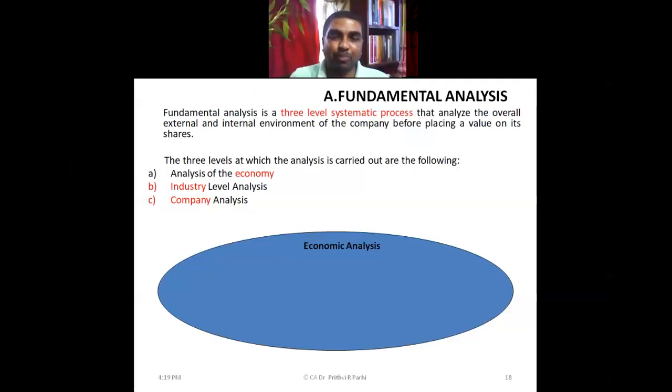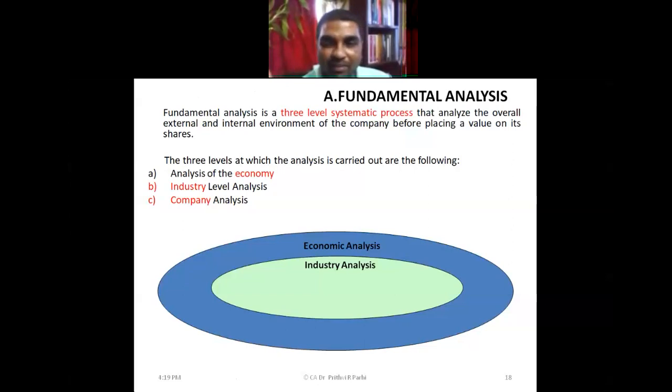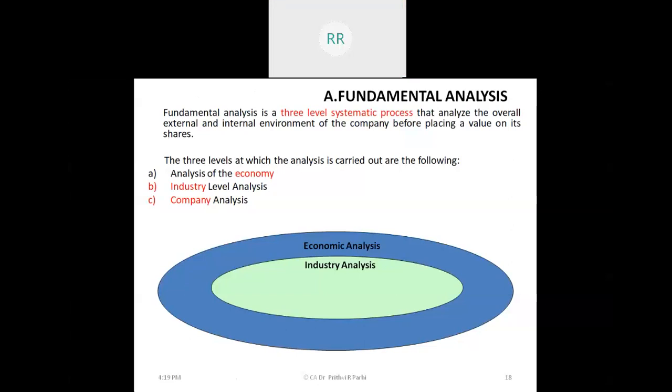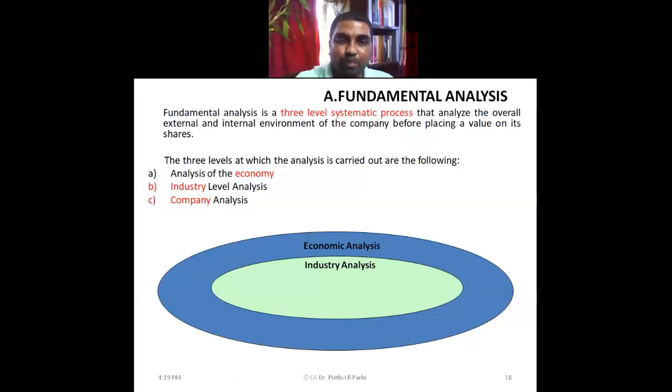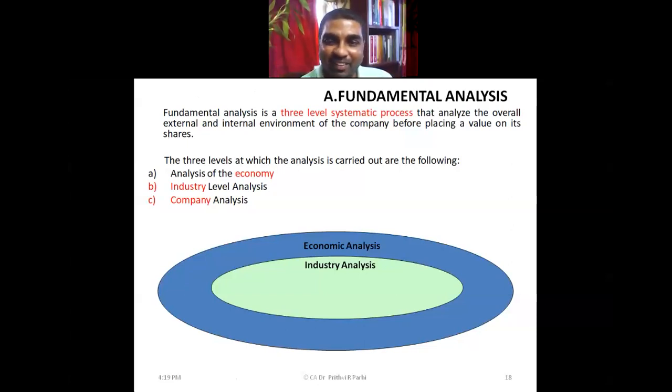If the economy is bad, or let us say the economy is going down, most of the industries will not show good results. So you can say industry is located, situated within the economy, with some exceptional industries which may show positive results. Economy is going down, but some industries are growing. Right now we are facing this COVID-19 situation. What is the condition of the economy? It is going down.